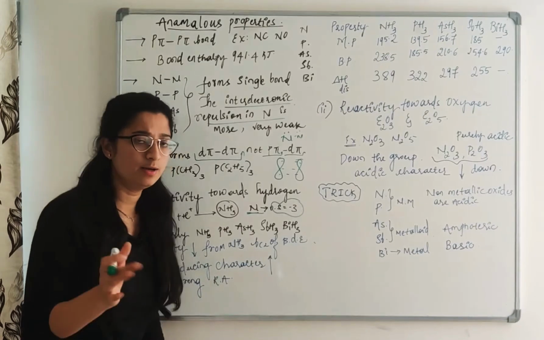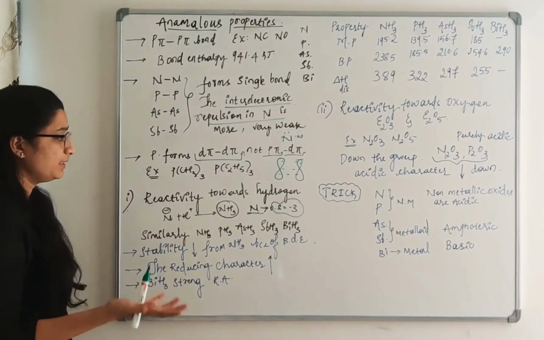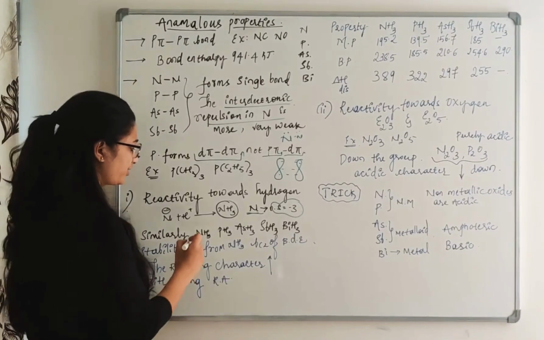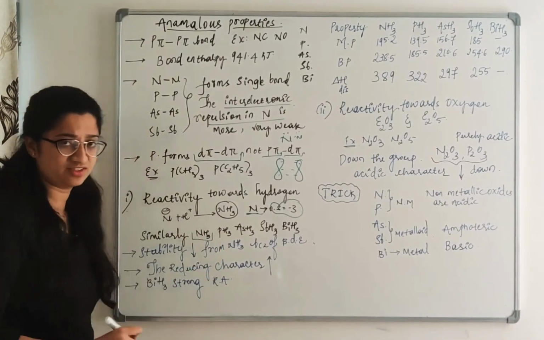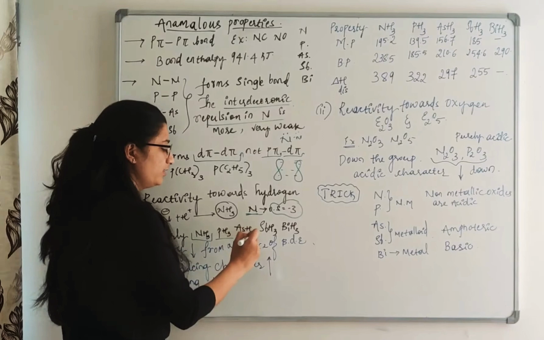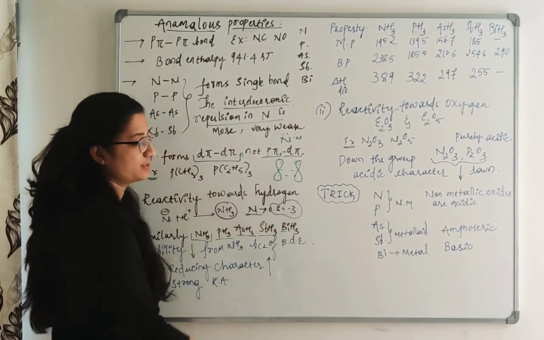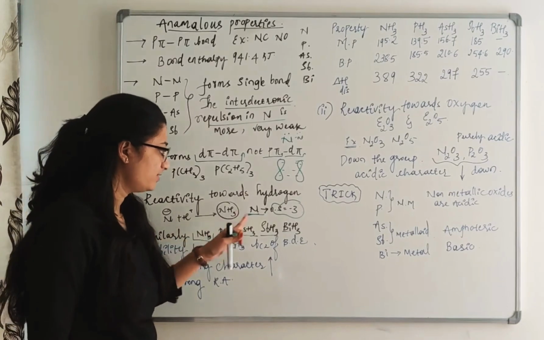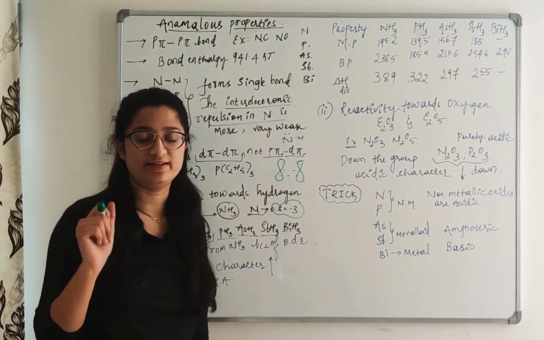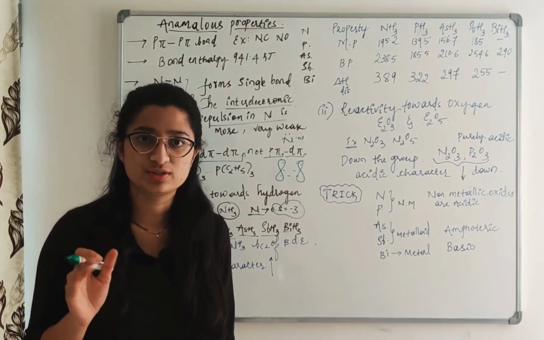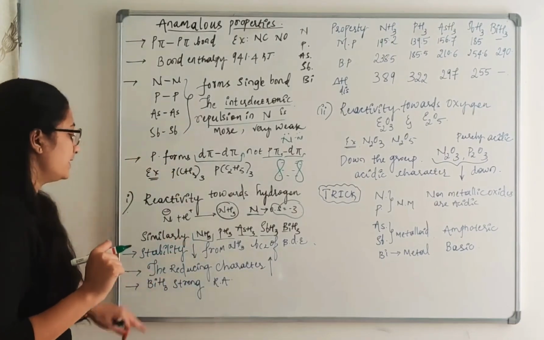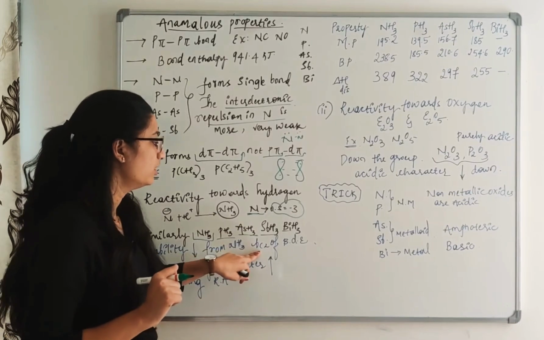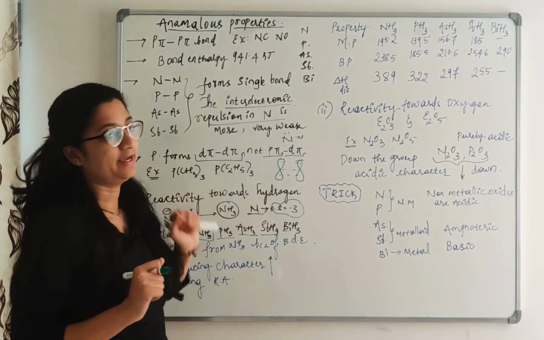It is obviously minus 3. Now, similarly with the other elements, the reaction will take place to form NH3, PH3, AsH3, SbH3 and BiH3. Now, when you want to compare the stability of these hydrides, what exactly happens? The stability decreases from NH3 to BiH3.